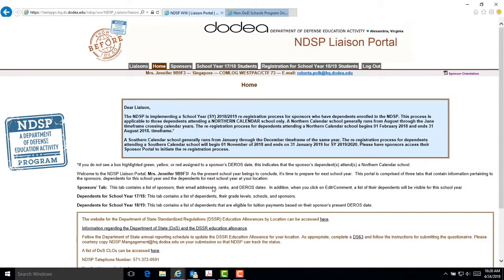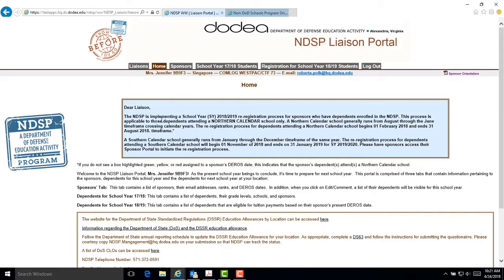Module 2, the NDSP Liaison Portal home page. At the top of the page, under the tabs, you will find the liaison's name, country, command, and email address. If this information is not accurate, please email the NDSP administration at the headquarters.dodea.edu mailbox. Under the word Home, you will find a blue box at the top of this page only if your location is in a re-registration period. In the blue box, you will find a message to the liaison regarding the current re-registration process.